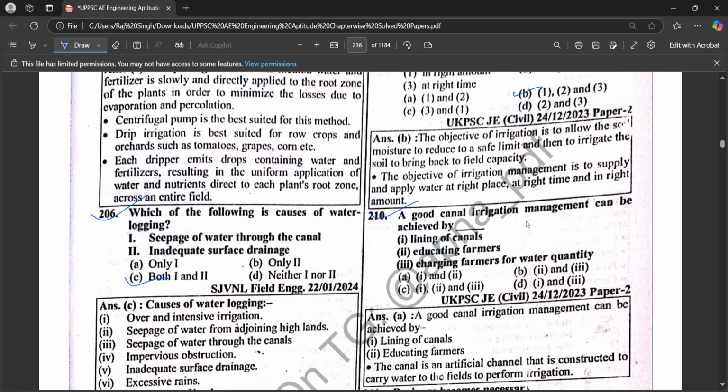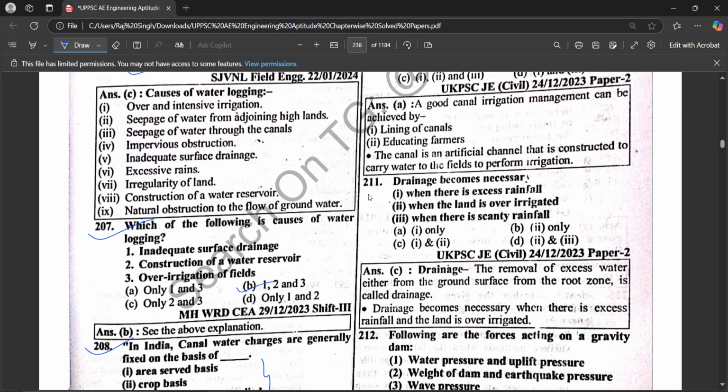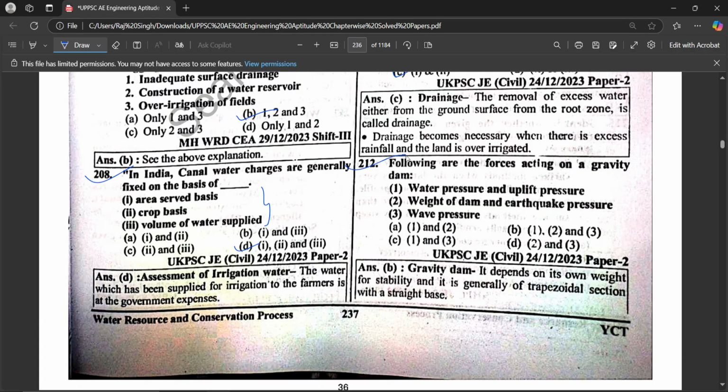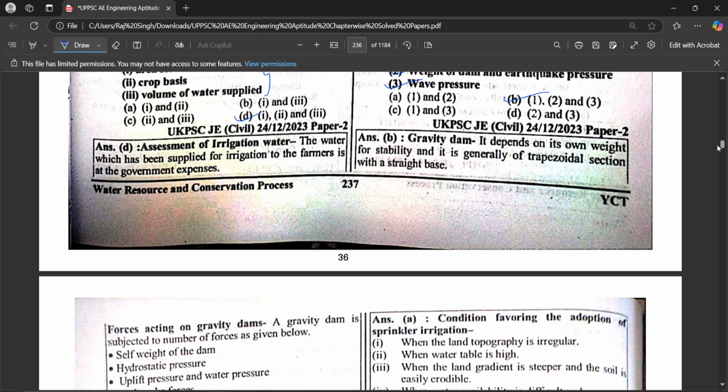Good canal irrigation management can be achieved by lining of canal, educating farmers, and charging farmers for water quantity, so the second and first, lining of canal and educating farmers, are correct. Drainage becomes necessary when there is excess rainfall, when the land is over irrigated, or when there is heavy rainfall. Hence, first and second are correct. Following are the forces acting on a gravity dam. First, water pressure and uplift pressure. Second, weight of dam and earthquake pressure. Third is wave pressure. Hence, 1, 2, and 3 are correct.